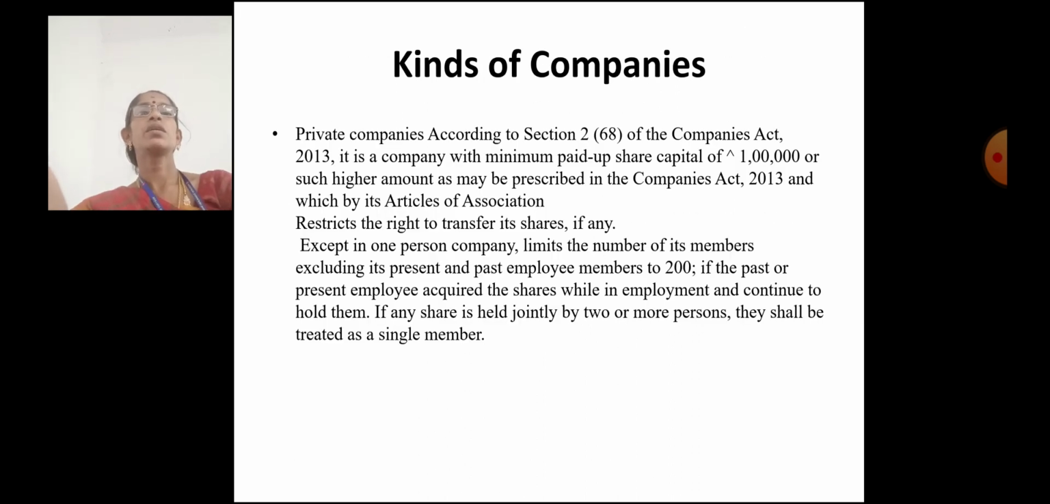Kinds of companies. There are two types of companies. Private companies, according to section 2(68) of the Companies Act 2013, is a company with a minimum paid up capital of rupees 1 lakh or such higher amount as may be prescribed, and which by its articles of association restricts the right to transfer shares and, except in one person company, limits the number of its members, excluding present and past employees, to 200. The past or present employees acquire the shares while in employment and continue to hold them.